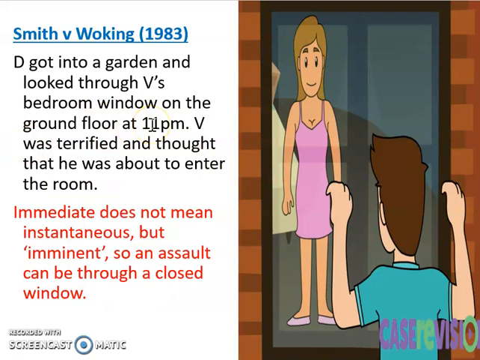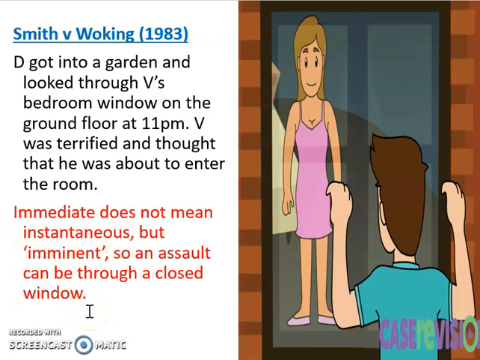And in this case, the defendant got into a garden and looked through the victim's bedroom window. And importantly, the bedroom window was on the ground floor, so it must have been a bungalow. And it was late at night, about 11 o'clock. The victim saw him at her window and was terrified. And he was arrested and being prosecuted for an assault. His argument is, well, it can't be an assault because I couldn't get her immediately because there's a pane of glass here. But the court said that immediate in the actus reus doesn't mean instantaneous, but imminent.